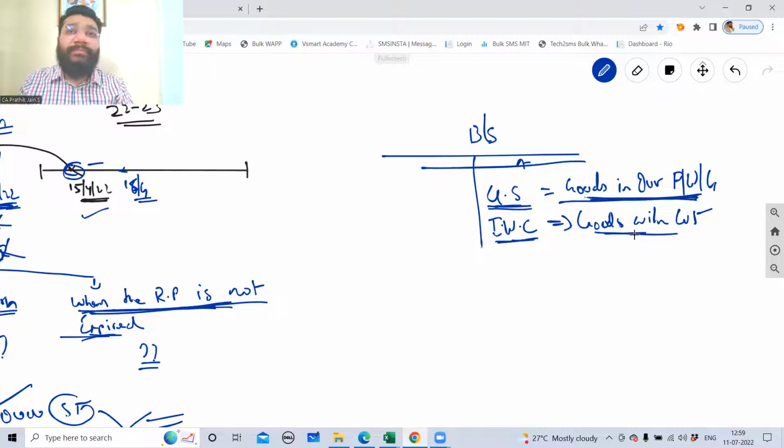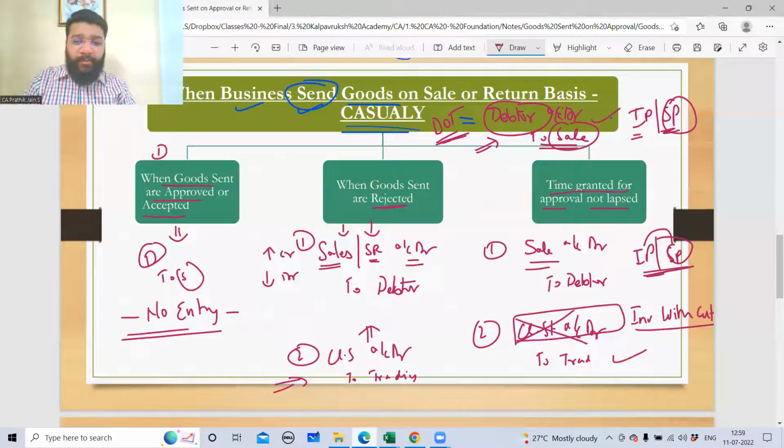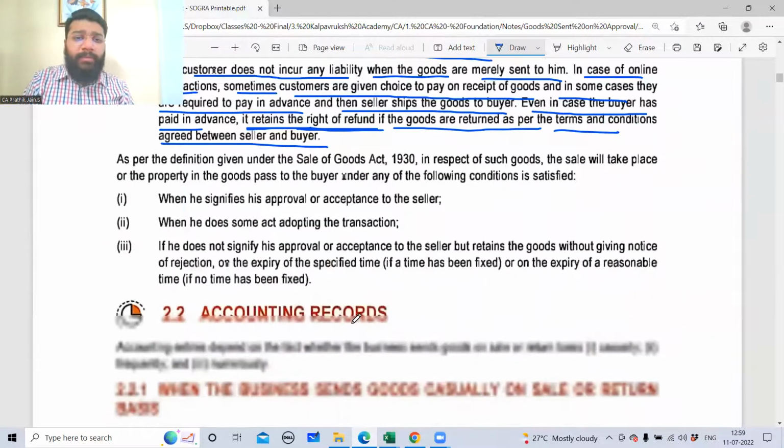Yes, Yash. This is what is given in the textbook. Whatever is given in the textbook, follow that. Anything you can write; there's no hard and fast rule that you have to write only this. I have written this because this word has been followed in the textbook. Am I clear or not clear? Any problem here?